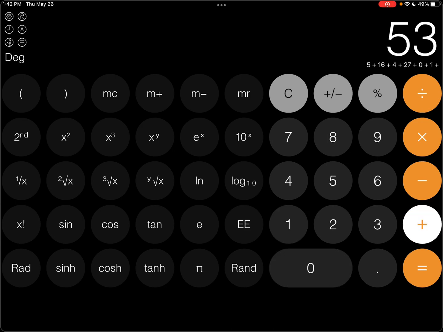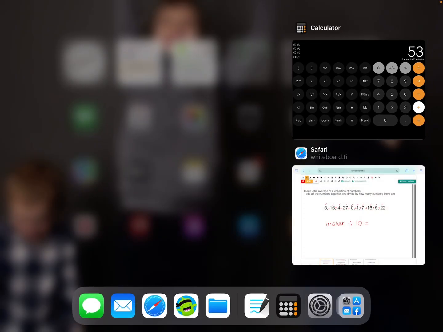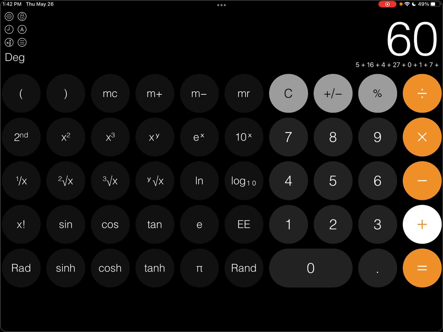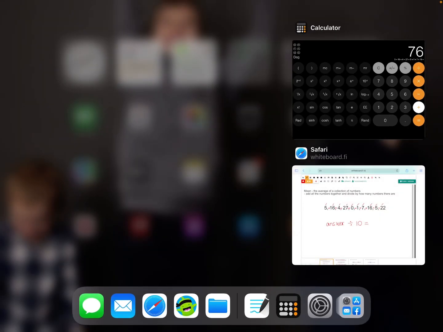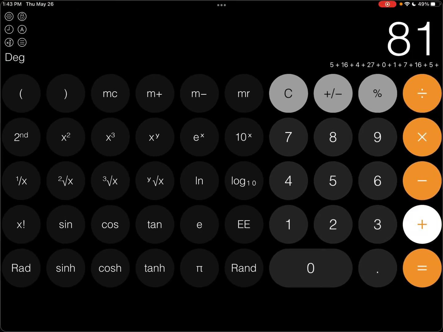Now I like my calculator here because you can see the numbers going across. So I've added 6 numbers so far. Then I've got 7 plus 16 plus 5 plus 22 equals.